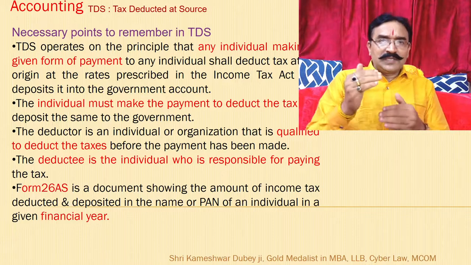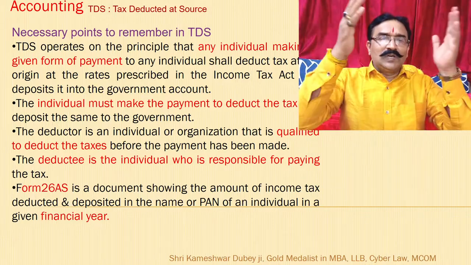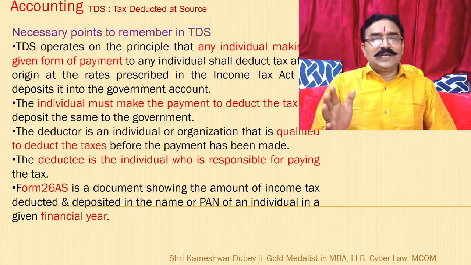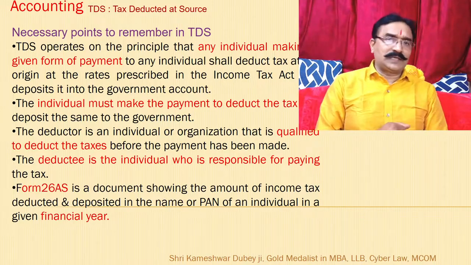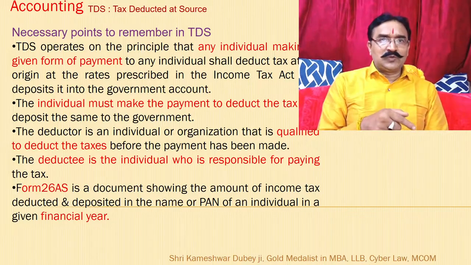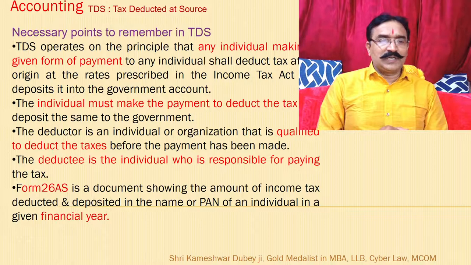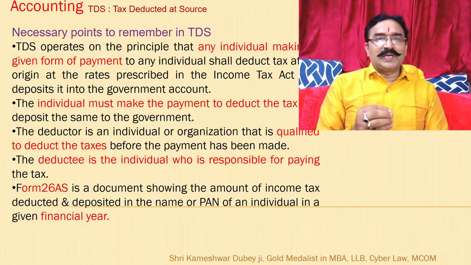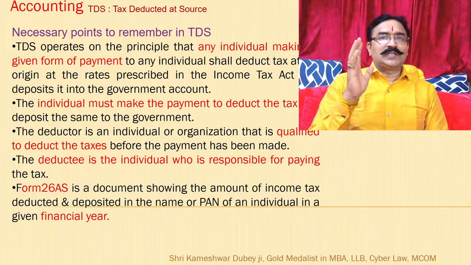So the deductee must be in the range of taxable limit. If he is liable to pay, yes, TDS is to be deducted. If the individual is authorized to deduct, yes, TDS is to be deducted. And the person who is responsible to make the payment is responsible to deduct the tax.